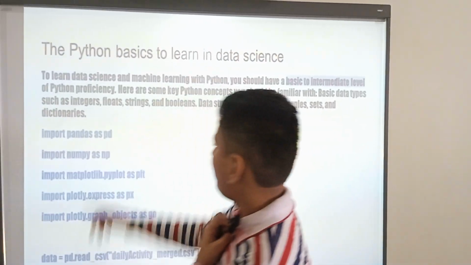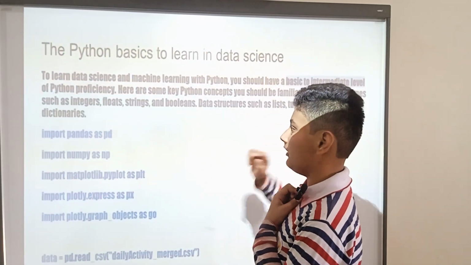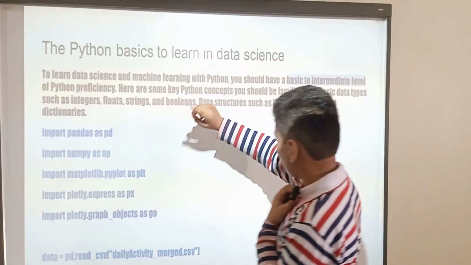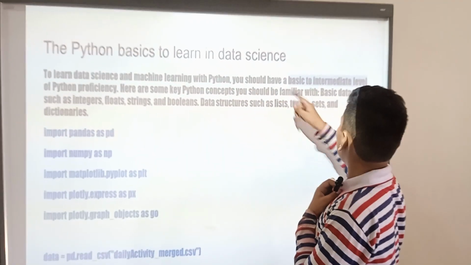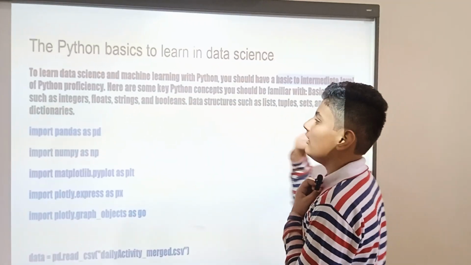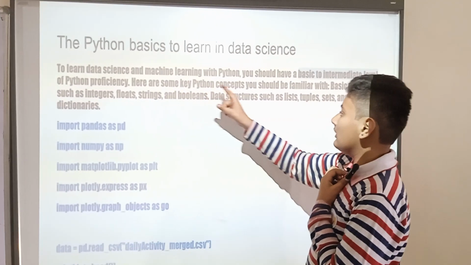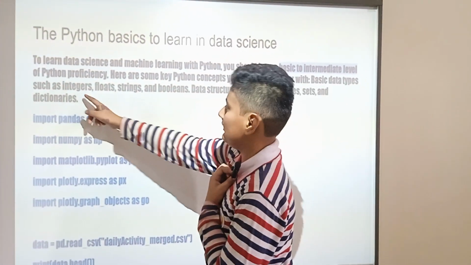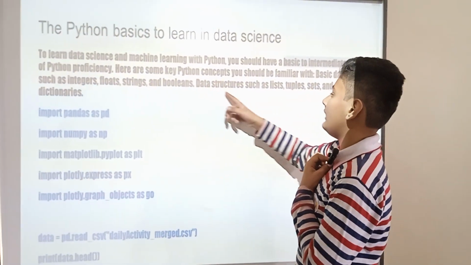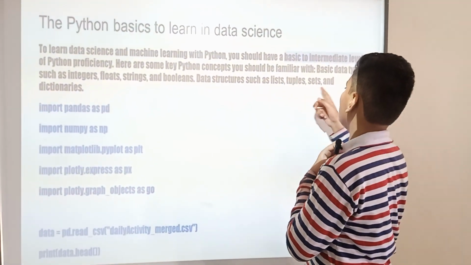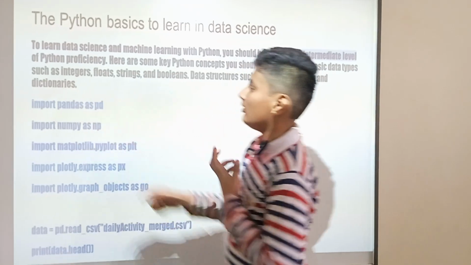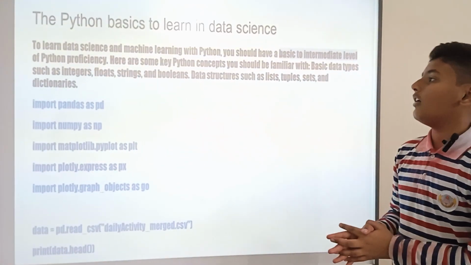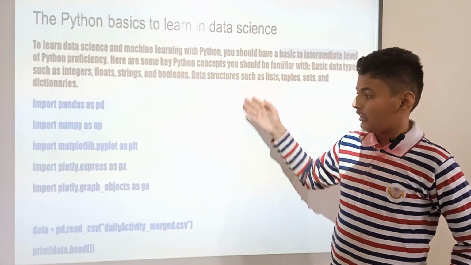Now, the Python basics we need to learn in data science. To learn data science and machine learning with Python, you should have basic to intermediate proficiency. Here are some key Python concepts you should be familiar with: basic data types such as integers, floats, strings, and booleans; and data structures such as lists, tuples, sets, and dictionaries.